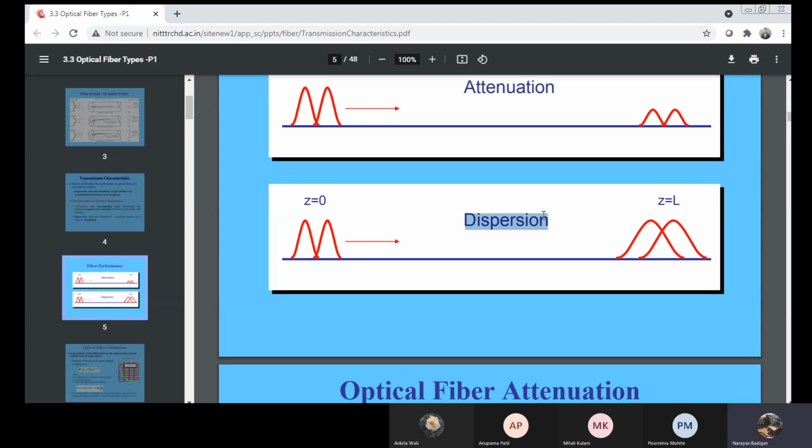Once the attenuation has been reduced to an acceptable level, then the dispersive properties will come into the picture. That means now the light wave has an adequate attenuation level, below which the loss will not occur. Correct. After that, we have one more phenomenon which affects the signal. That phenomenon is called dispersion. Now, what is happening here?